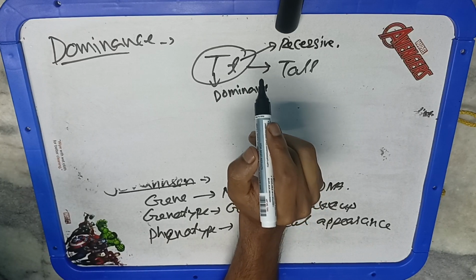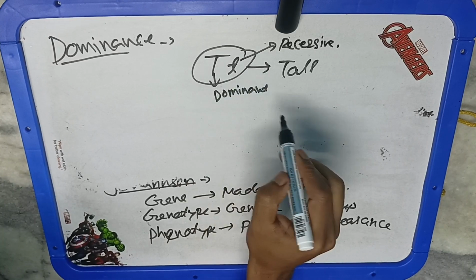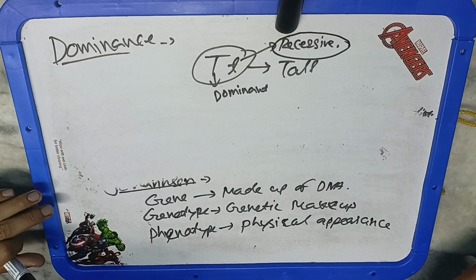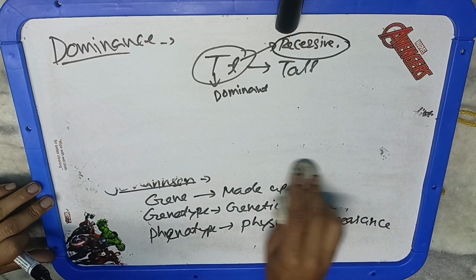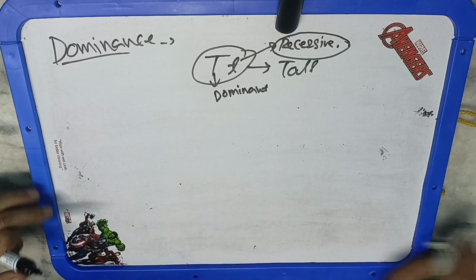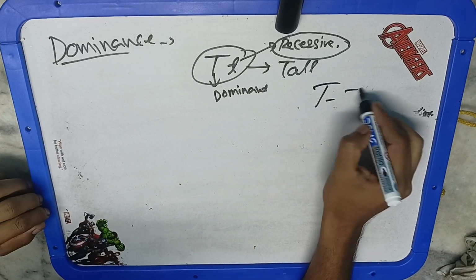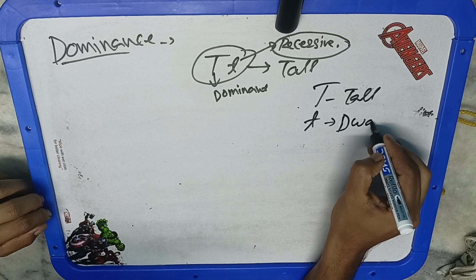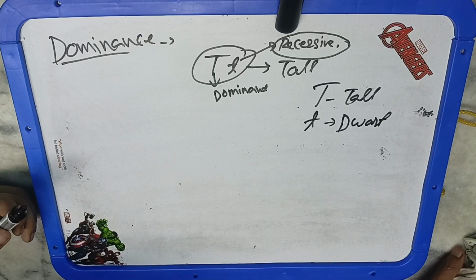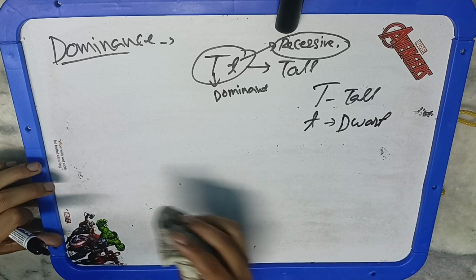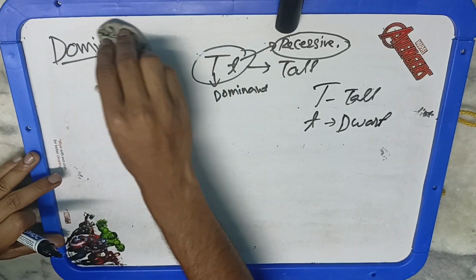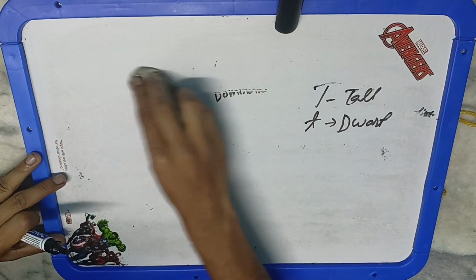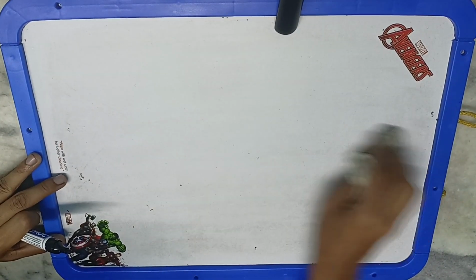Similarly, recessiveness. This is the case where, in the heterozygotic condition, the allele which is unable to express itself is known as the recessive allele. So for a heterozygote, we can say the allele which can express itself is known as the dominant one, and the one which cannot express itself is known as the recessive one. And how can we say that they are expressing? Based on the phenotype. Codominance: when both alleles of the gene express equally in the heterozygote, that condition is known as codominance. For example, AB blood group.